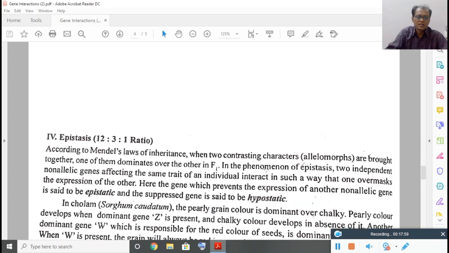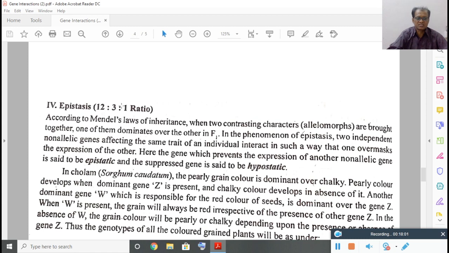So lastly, let us discuss epistasis. Students, it is easier. Epistasis is almost similar to the law of dominance. Here also two dominant genes interact and bring about a particular character. When two dominant genes interact here, one dominant gene suppresses the effect of the other dominant gene.